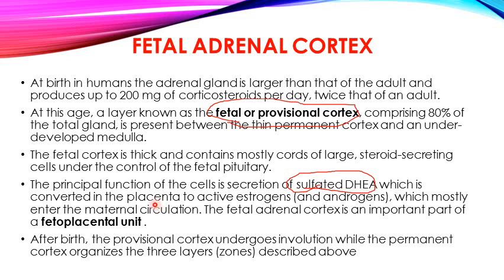So the fetal adrenal cortex is also an important part of the fetoplacental unit, through which these secretions of the adrenal cortex pass towards the placenta, where they are converted into active estrogens. At birth it is present, but later on it disappears. After birth, this provisional cortex undergoes involution.